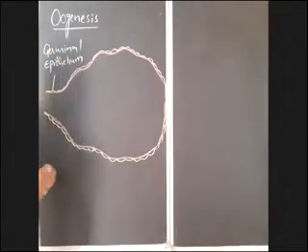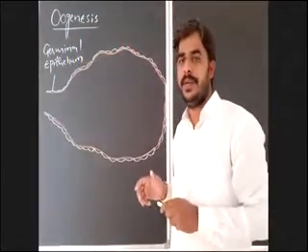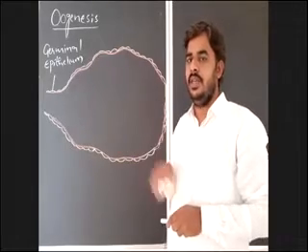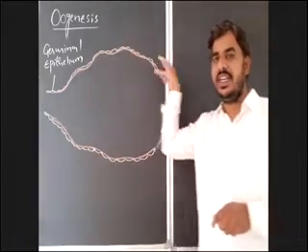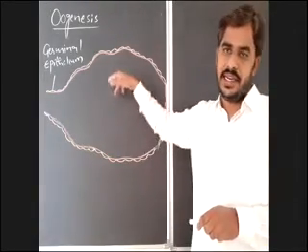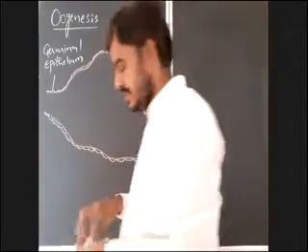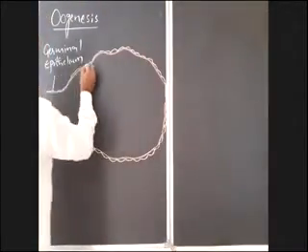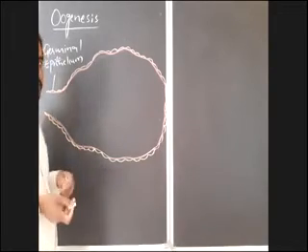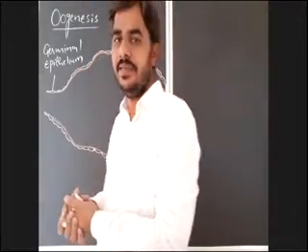If you observe in the testes, seminiferous tubules also contain germinal epithelium, but seminiferous tubules are internally lined by the germinal epithelium. Here, ovaries are externally lined by the germinal epithelium. The difference you have to notice here. So these are externally lined by germinal epithelium. And the germinal epithelium possesses primordial germ cells, or female germ cells.